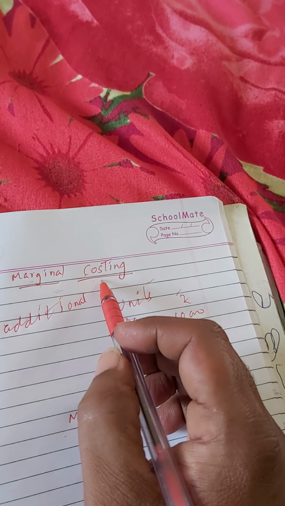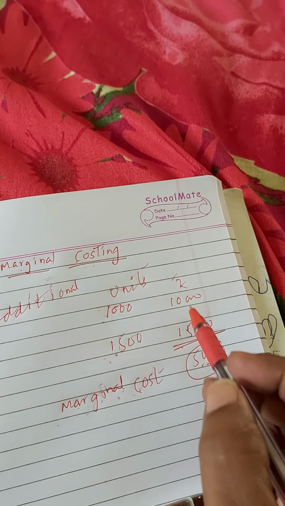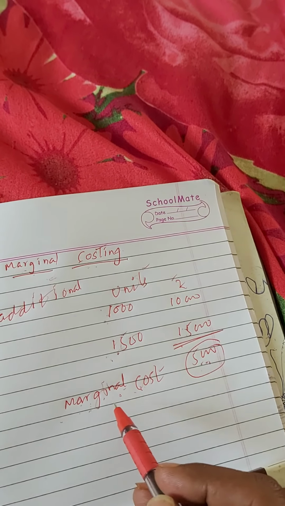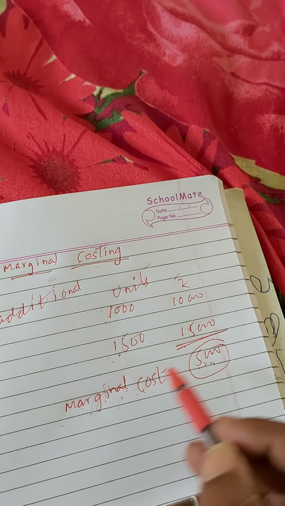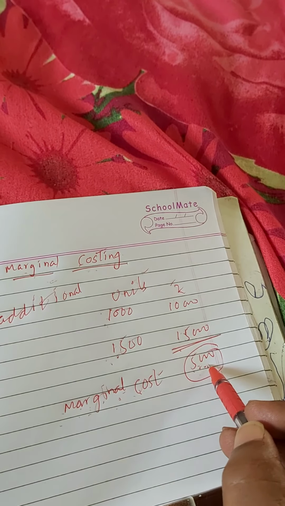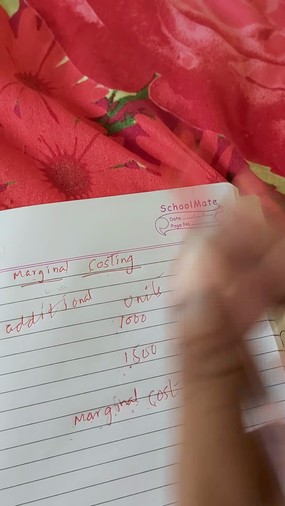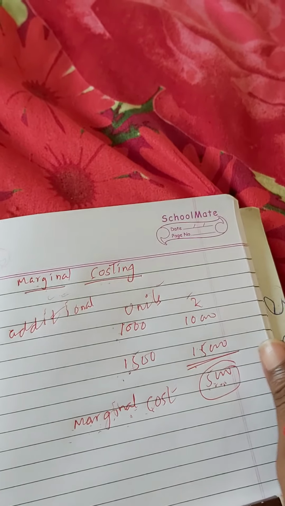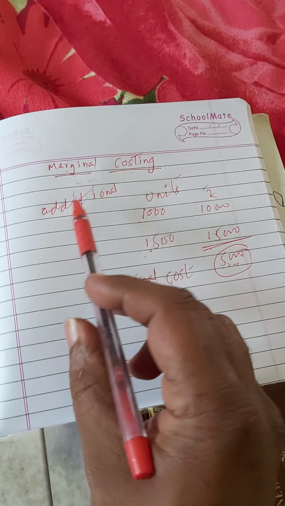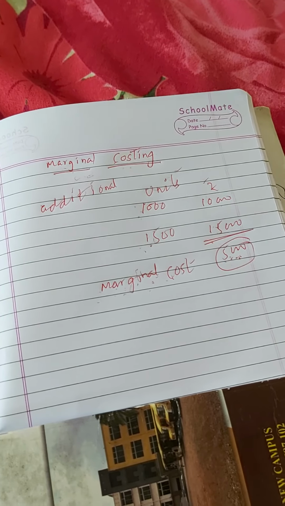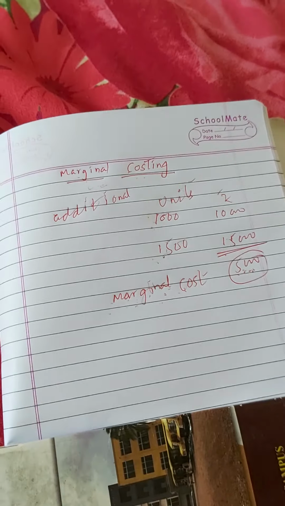Very important. When we increase our production, cost will be increased. Such increased cost is called marginal cost. To ascertain marginal cost, the technique used is called marginal costing. Right. So after understanding the meaning of marginal costing, let us try to take some practical aspects.